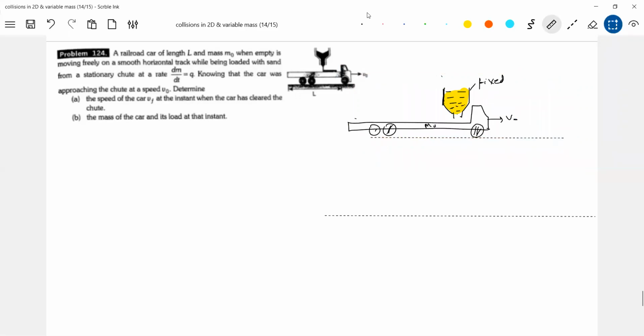No, so this is the same. That particular upper part is called a chute, so its position will not change. Now where will the truck be? Let the truck be somewhere in this position.